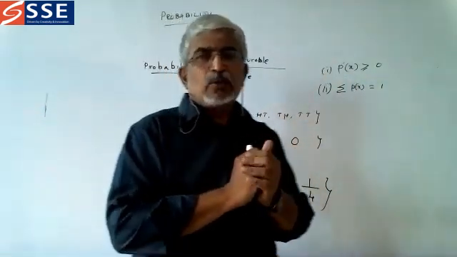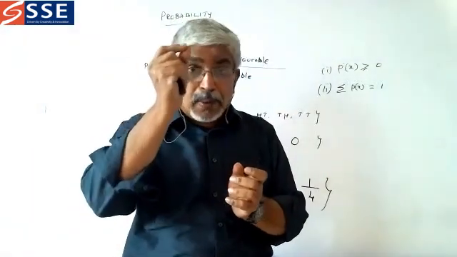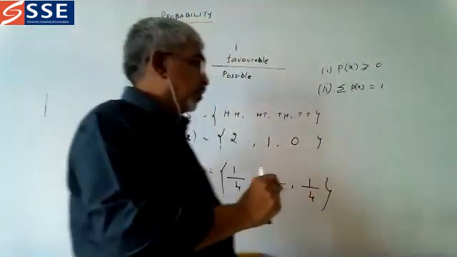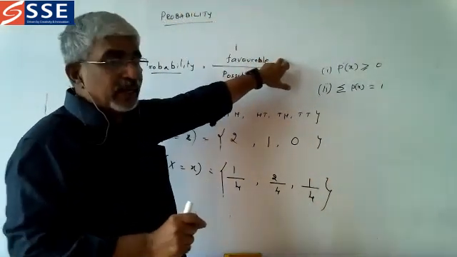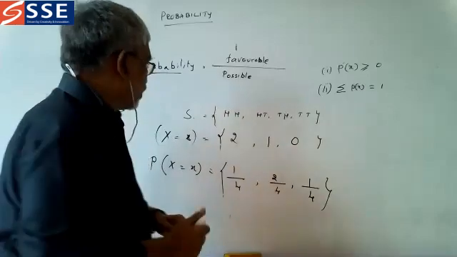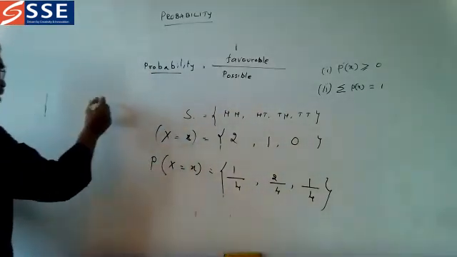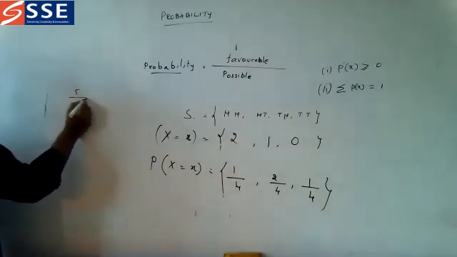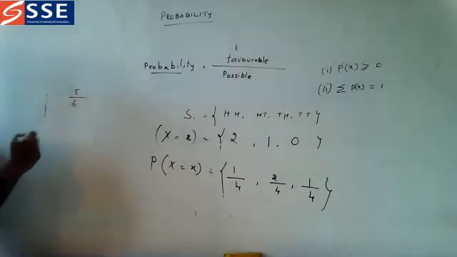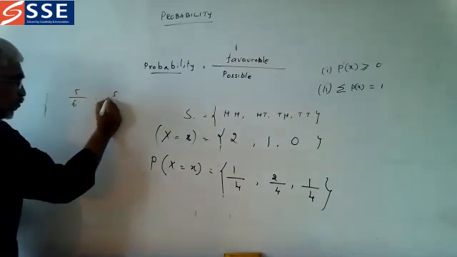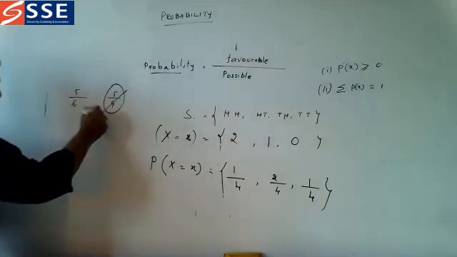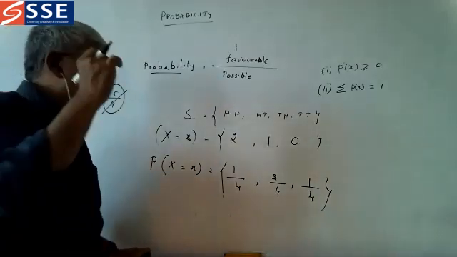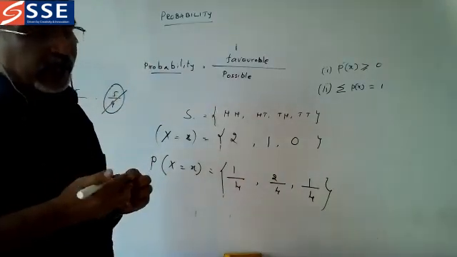And one important thing you must have: always when the word probability comes, the answer will be in fraction. That is, the numerator will be less than the denominator. For example, 5 by 6. Suppose it is 5 by 4, this is wrong because 1 point something will come. Always probability ranges between 0 and 1.